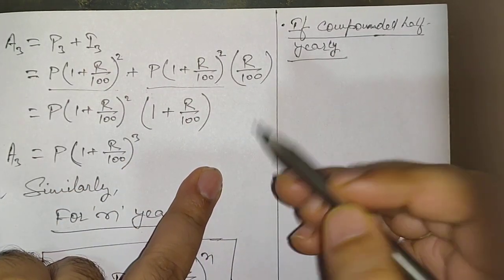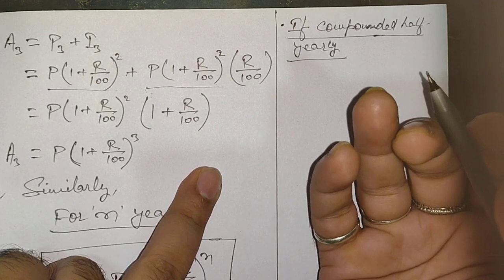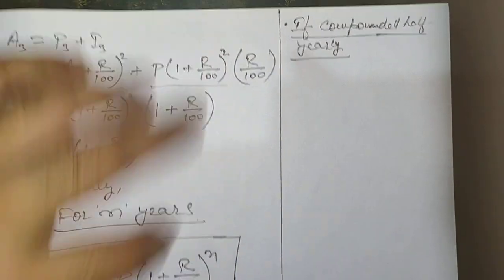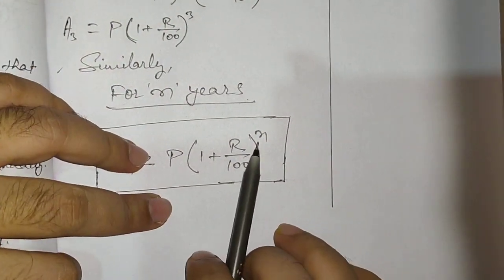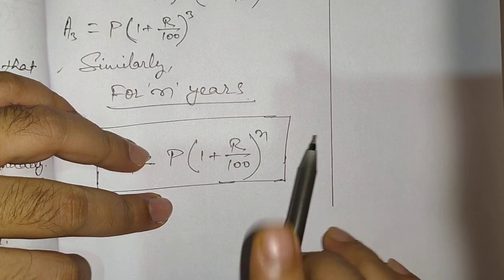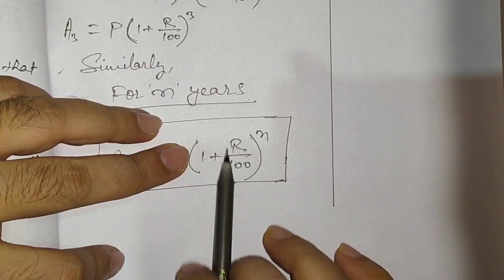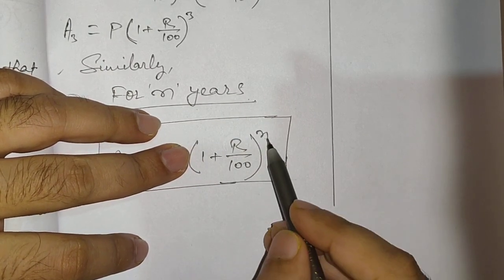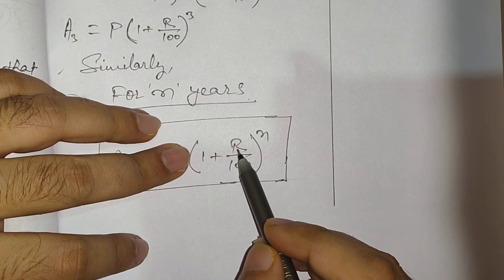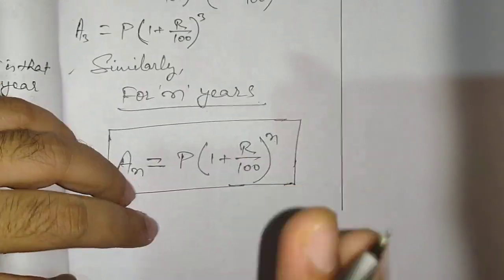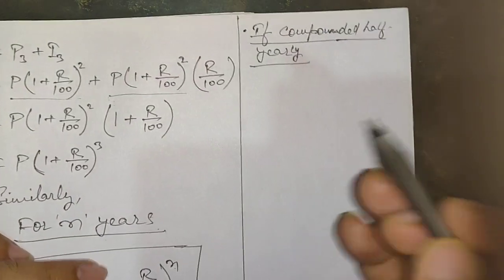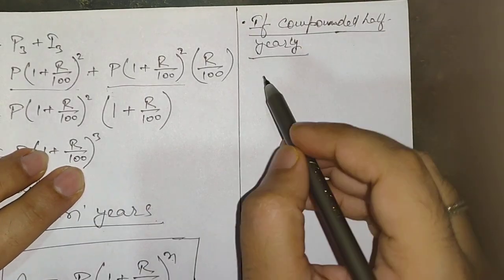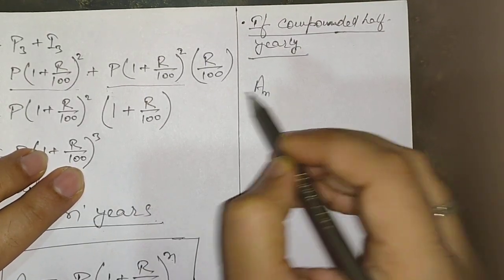If it is compounded half yearly, then how are you going to do it? Your time is going to be doubled. In 1 year, how many half years occur? 2 half years. But you need to divide the rate also, because you need to charge 10% for 1 year, but you are compounding half yearly, so the rate is going to be half. This is the key concept behind compounded half yearly and compounded quarterly. I hope you understand this. I'm writing the formula for compounded half yearly in the same terms, An, or simply A.